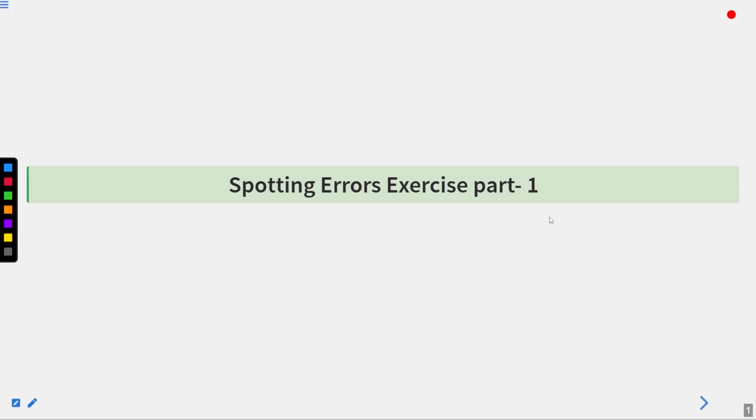Hello everyone, in today's session we are going to start the spotting errors exercise, part 1. So let's begin.